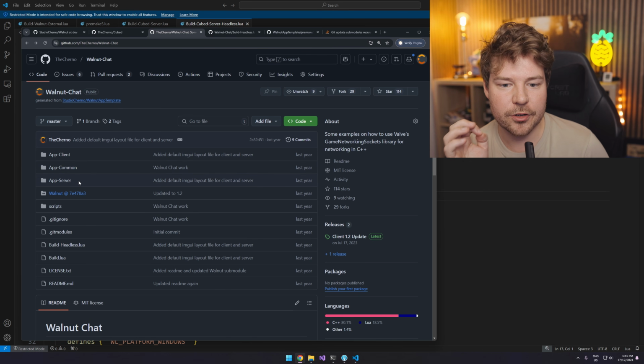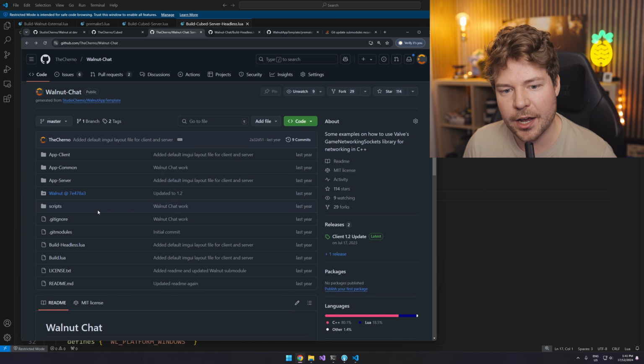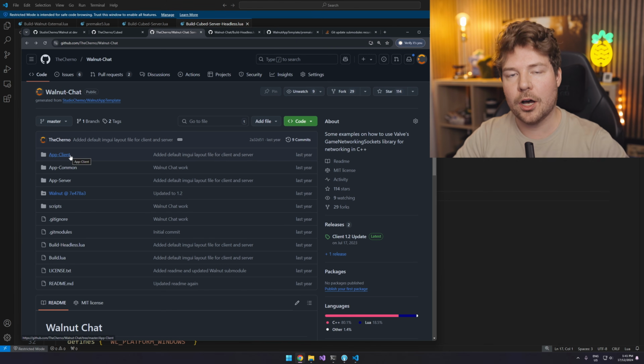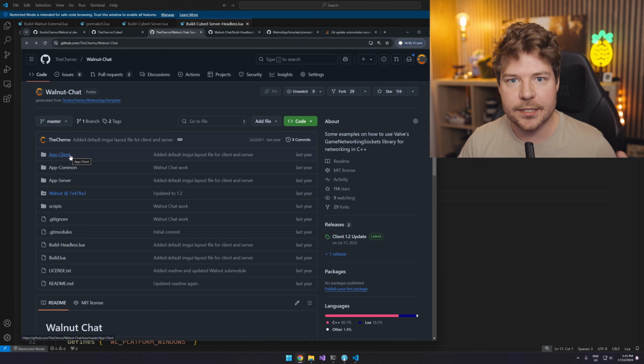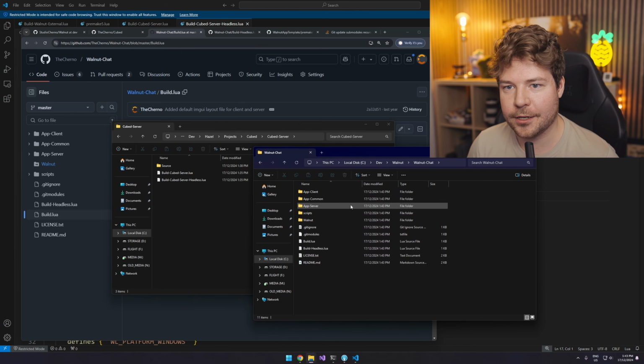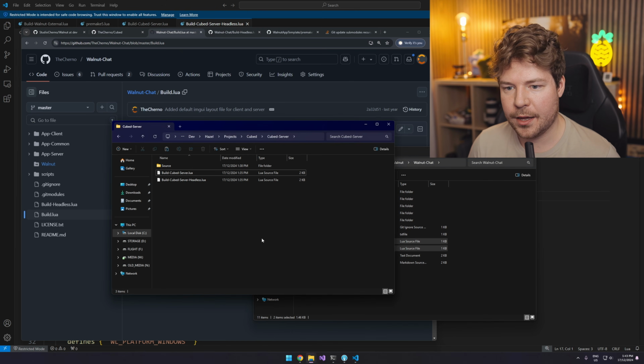In fact, this is looking so good. I think I might pivot and just steal most of this. I don't actually want to clone this whole repository and steal stuff from it that way, just because I don't actually want all of this, but I think the whole build system for this and how that is architected, I think I basically want all of that. Okay, so I do actually have Walnut chat. I did end up cloning it, and I'm probably going to copy these build scripts and put them over here.